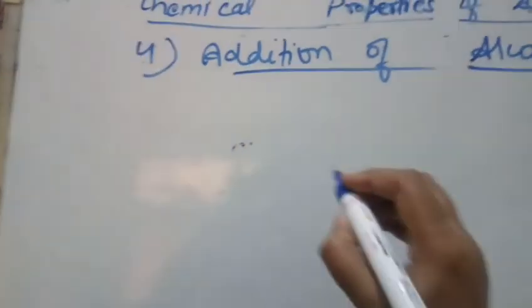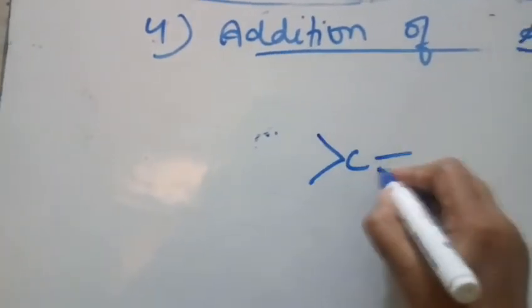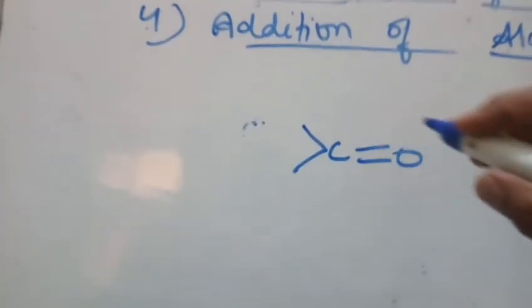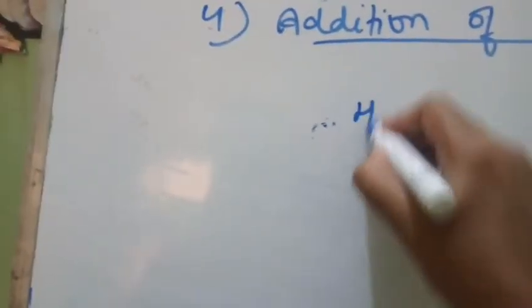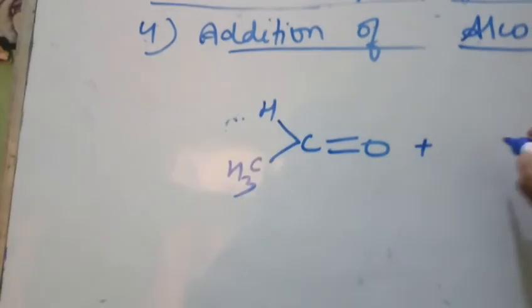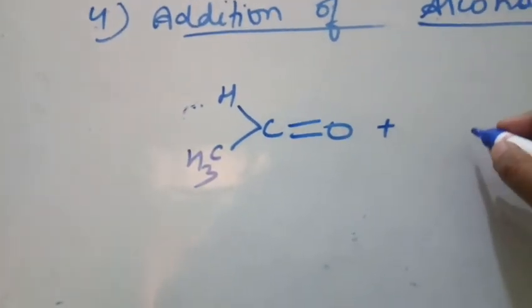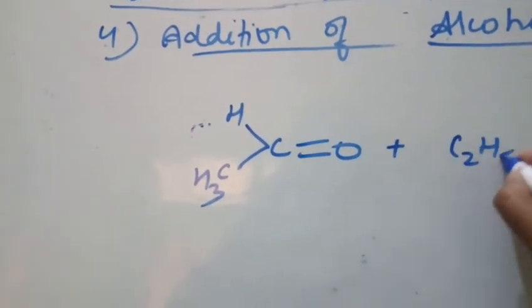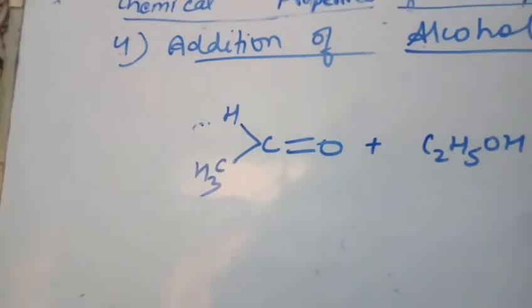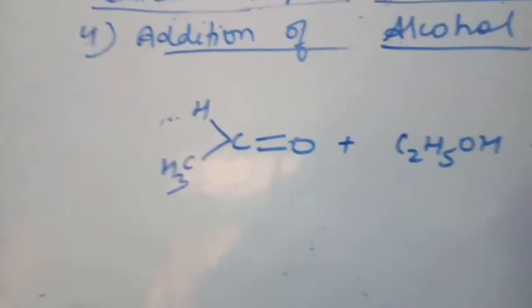So let us see. When we have aldehydes, say I am taking ethanal, I am reacting it with a monohydric alcohol, so let us take C2H5OH, that is ethanol, in the presence of dry HCl. So what will happen?